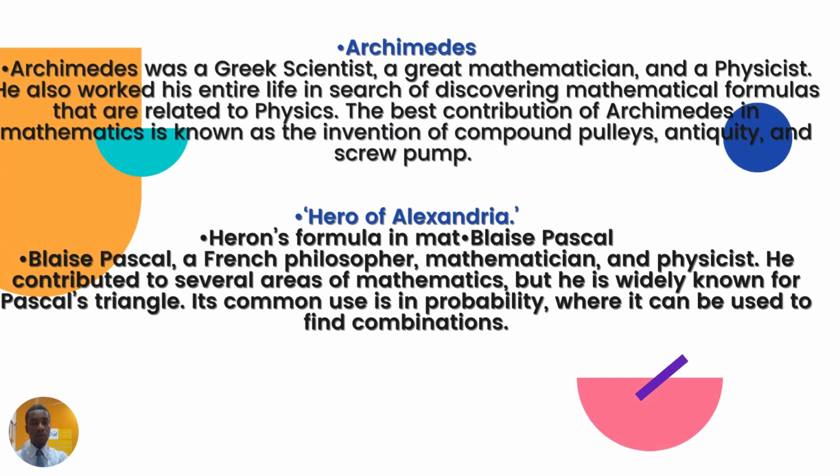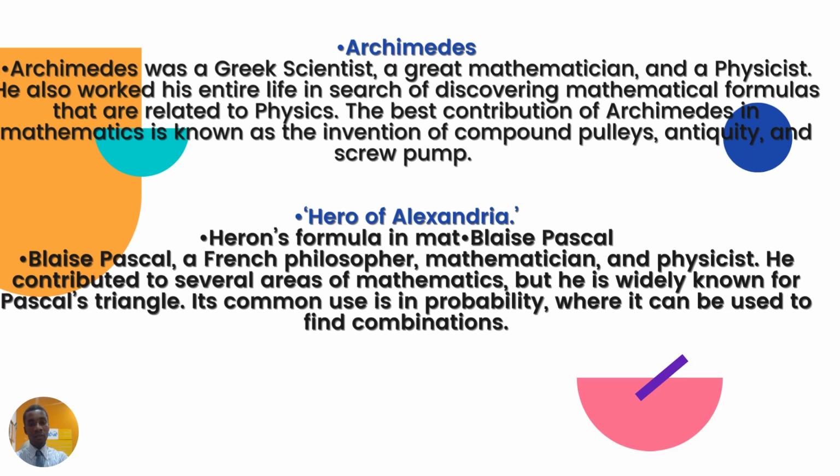Archimedes. Archimedes was a Greek scientist, a great mathematician, and a physicist. He also worked his entire life in search of mathematical formulas that are related to physics. His best contribution is the invention of the compound pulley. Also in physics, he propounded the Archimedes principle.